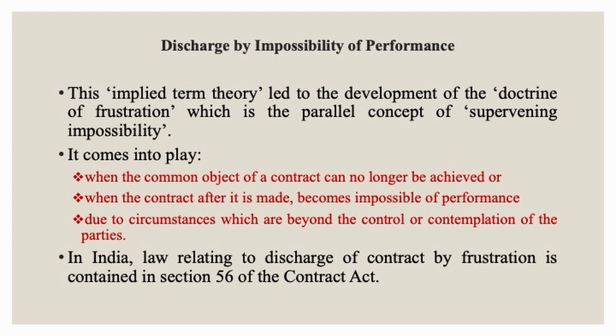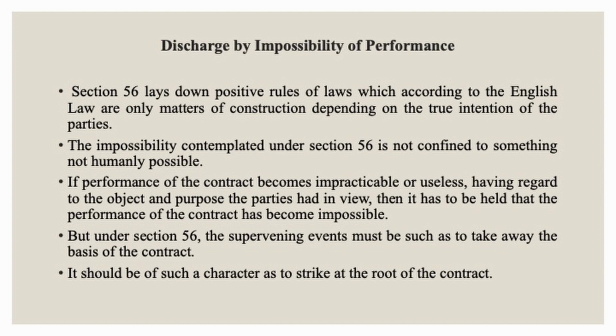The doctrine of frustration comes into play when the object of the contract becomes impossible to perform due to circumstances beyond the foresight and control of the parties. In India, the law relating to the doctrine of frustration is contained in Section 56 of the Contract Act. The impossibility contemplated under Section 56 is not confined to something not humanly possible.